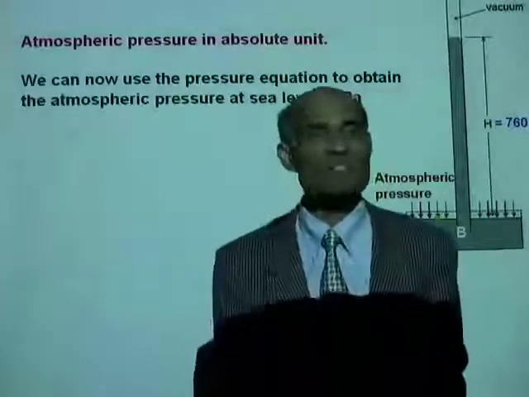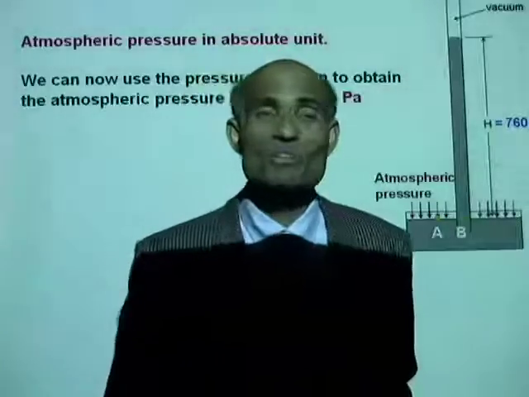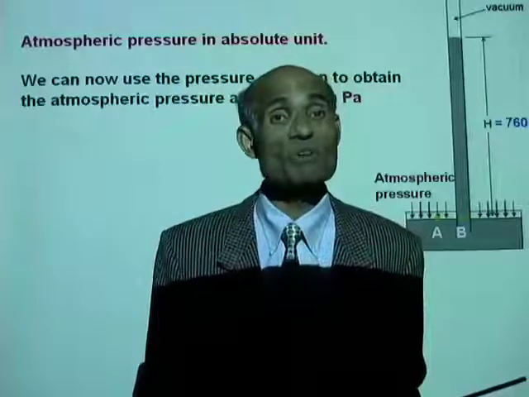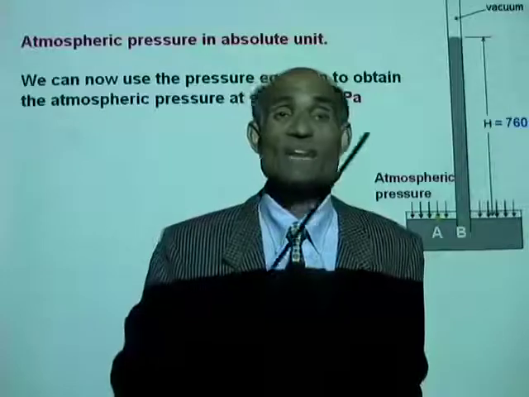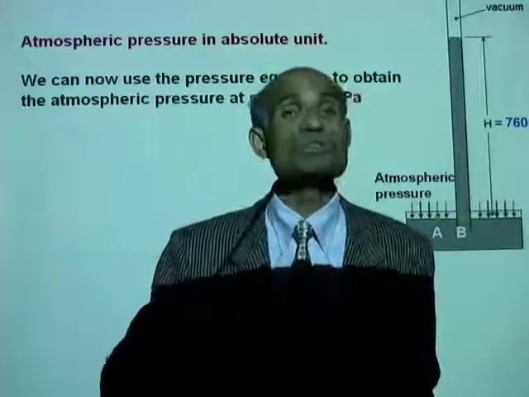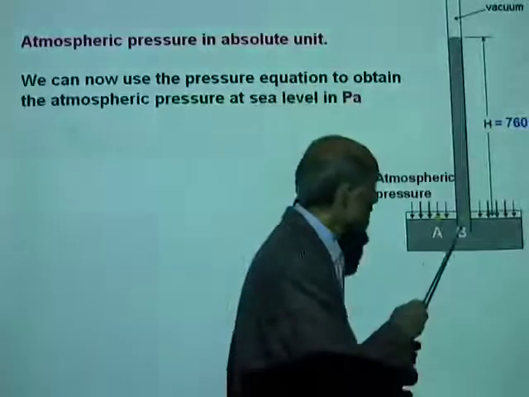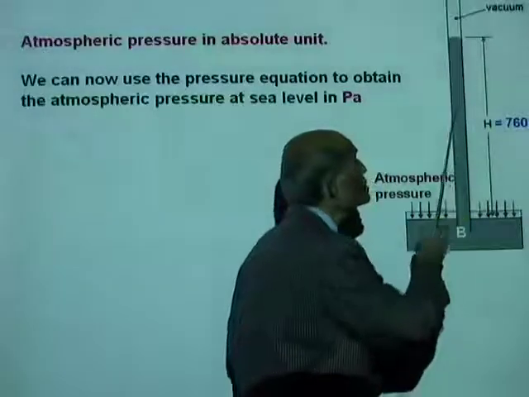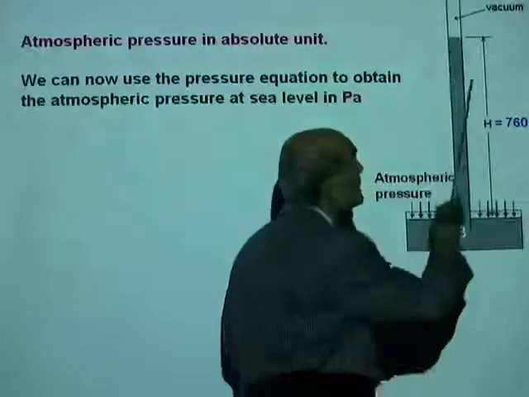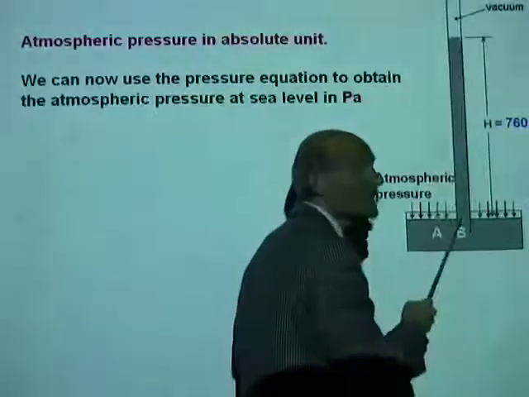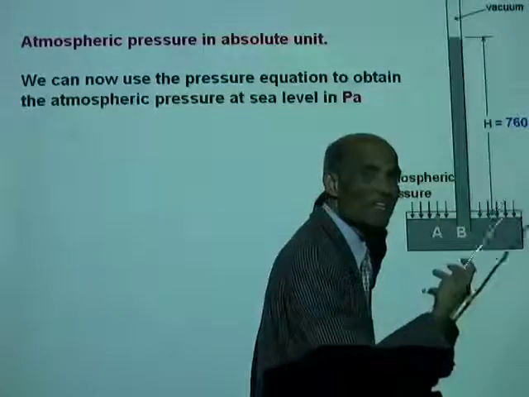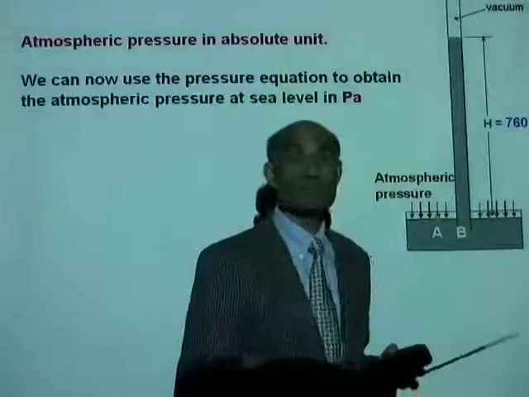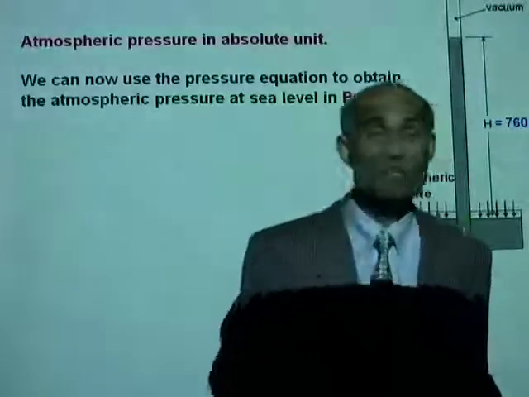And what is the equation for pressure we derived some time ago? Pressure exerted by a fluid at a point is H rho G. That means pressure at B due to the column of mercury standing on it is the height of mercury multiplied by the density of mercury multiplied by G. Now, do you know the density of mercury?